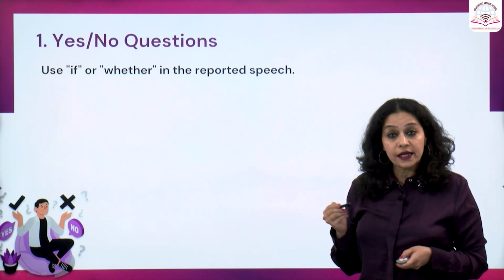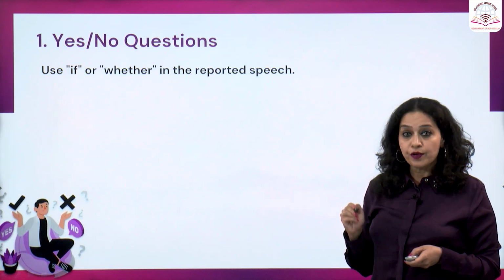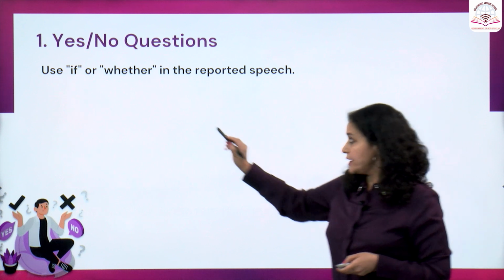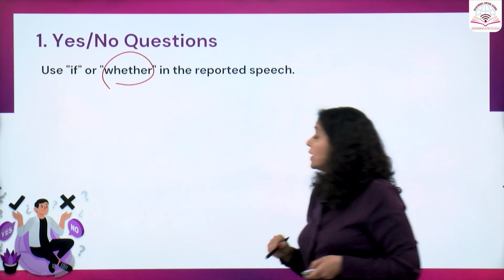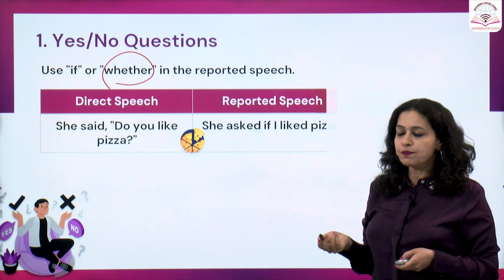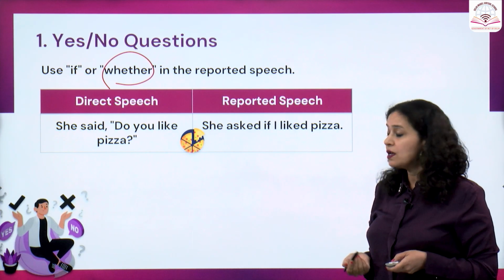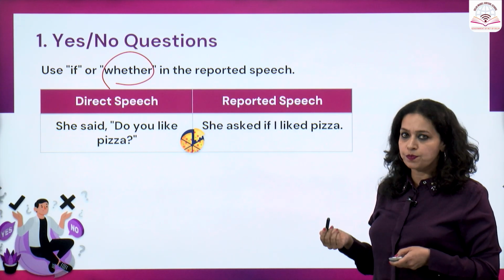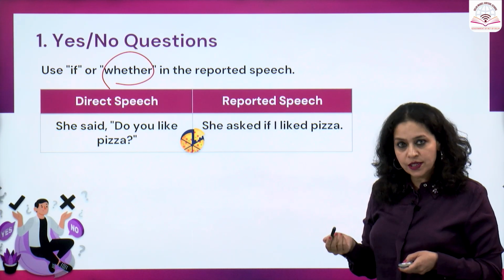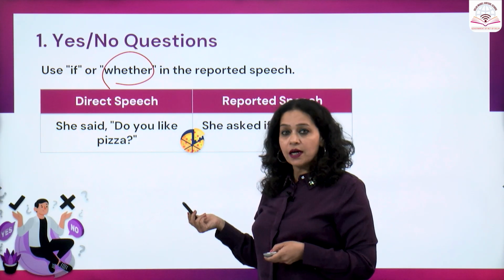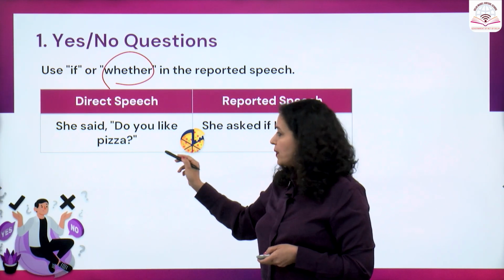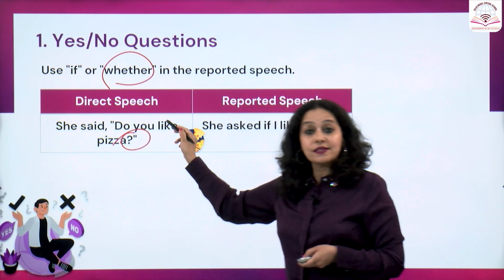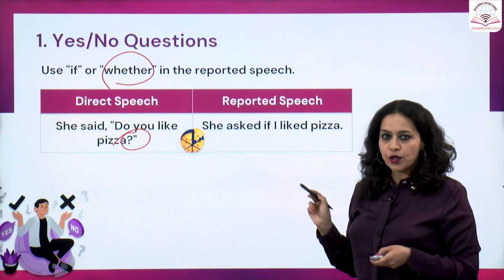First of all, in a yes or no question, we have to add the word if or maybe whether in the reported speech. So let me elaborate with the help of an example. For example, if in direct speech we have the sentence, she said, do you like pizza? So this is a sentence that has a question mark and it is a yes or no question.